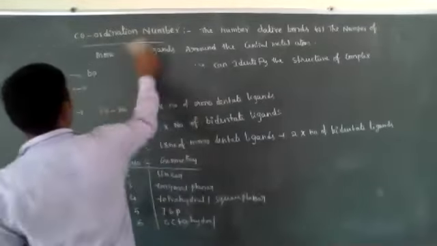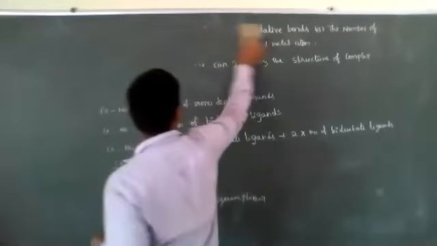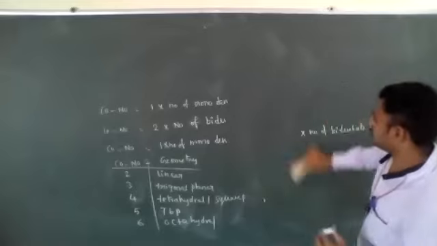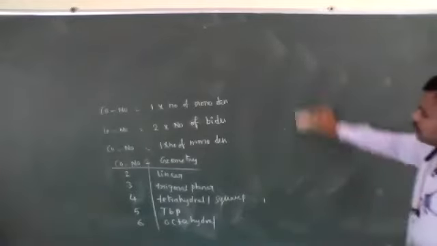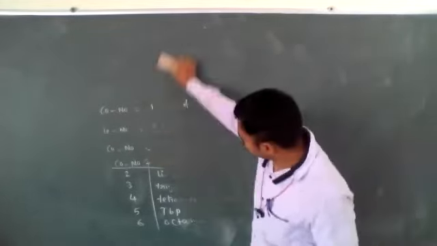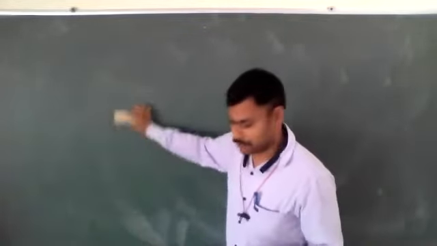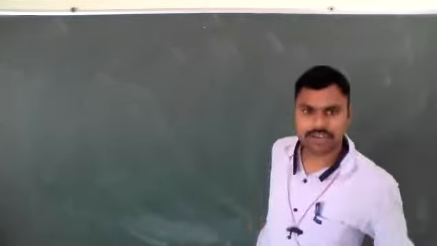Okay. Next, oxidation number or oxidation state of the central metal atom or central metal ion. So calculation of oxidation number is also important.